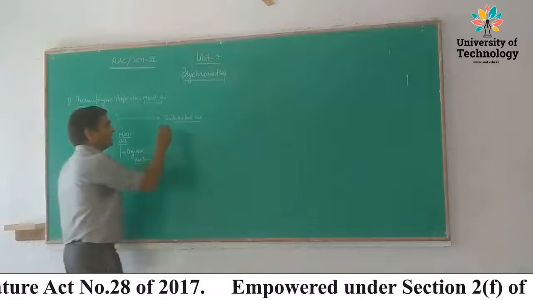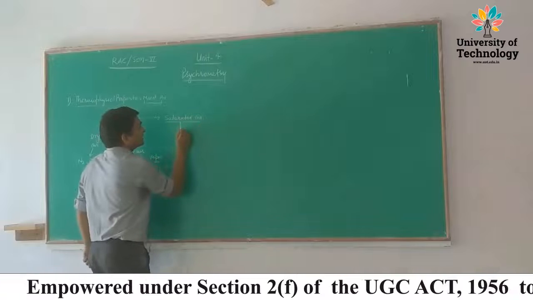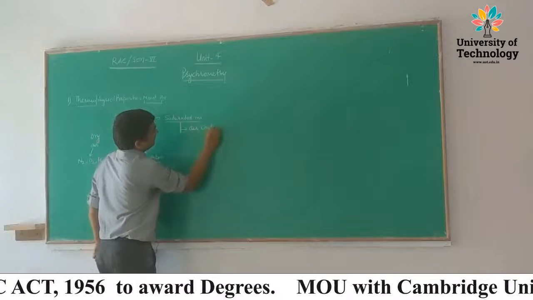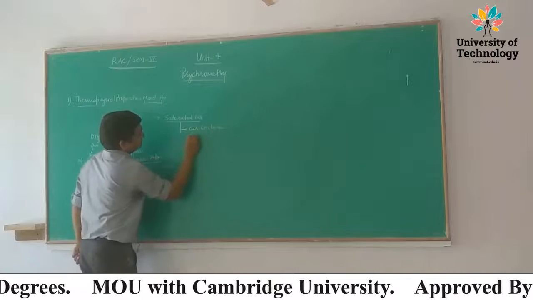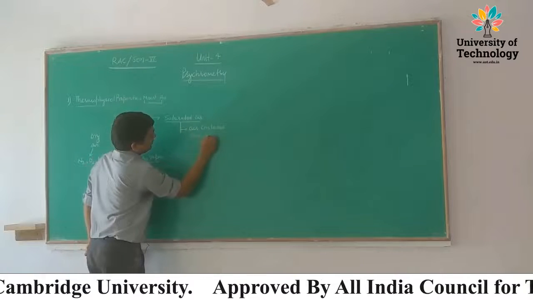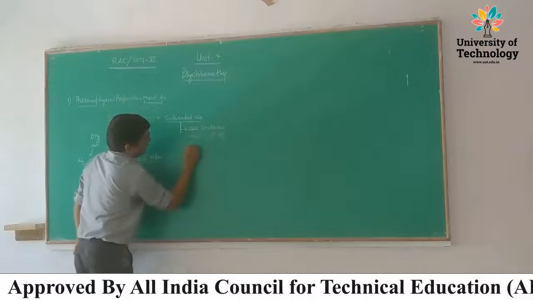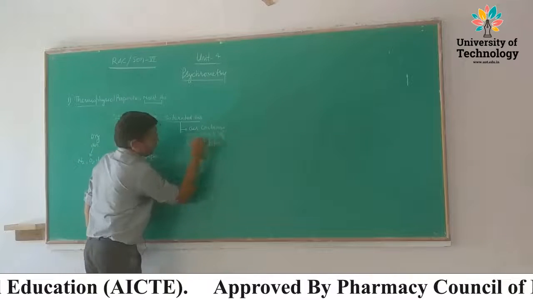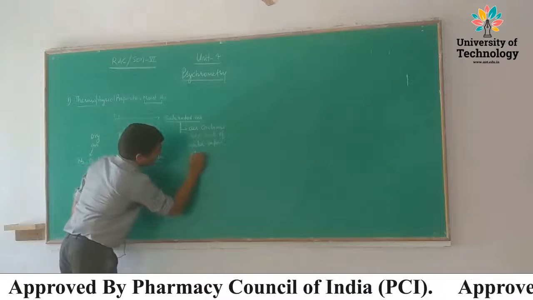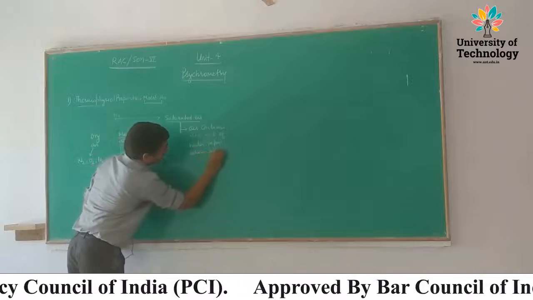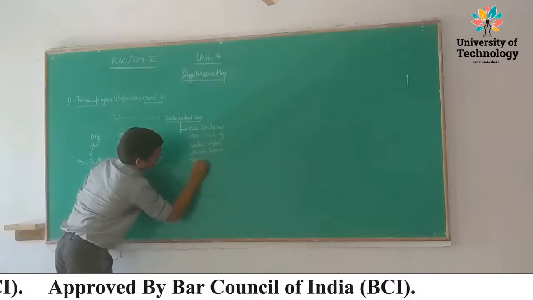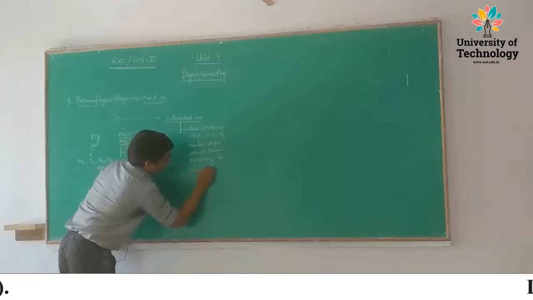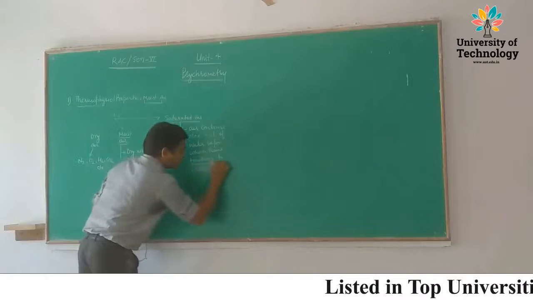So saturated air means air containing the maximum amount of water vapor which has a tendency to change. What is the meaning of tendency to change?